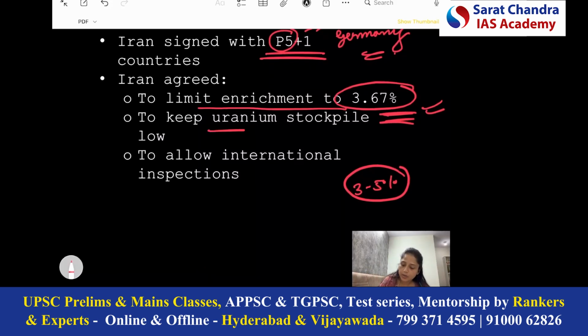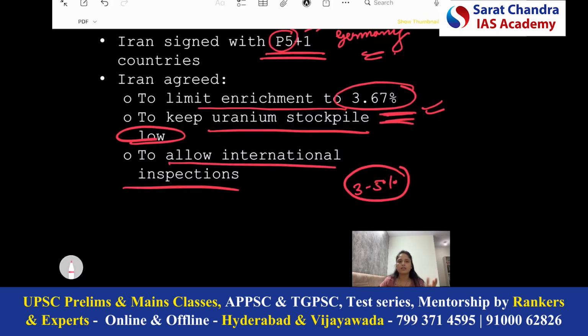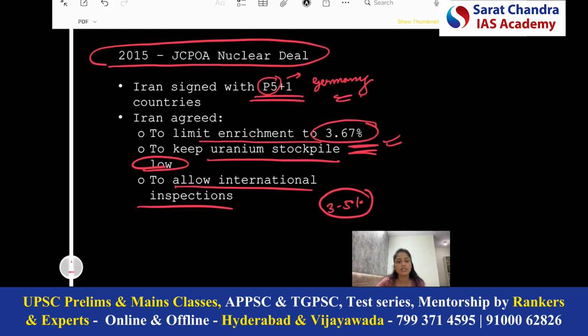Secondly, to keep the uranium stockpile low, that means above a certain limit, Iran cannot stockpile uranium. And third, international inspectors would keep visiting the enrichment sites of Iran so that everything would be transparent. So these were the important agreements under the JCPOA agreement of 2015.